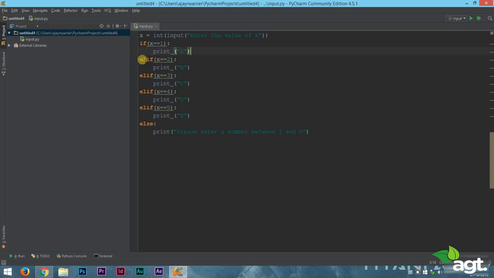If instead of elif we had used if, then the program would keep on checking if x is equal to 3, x equal to 4, x equal to 5. But if we use elif, if the condition is true, then the program will stop right there. It will not check the rest of the elif statements. If all of these comparisons are false, that means x is not equal to 1, 2, 3, 4 or 5, then our else statement will be executed and it will ask to enter a value that is between 1 and 5.